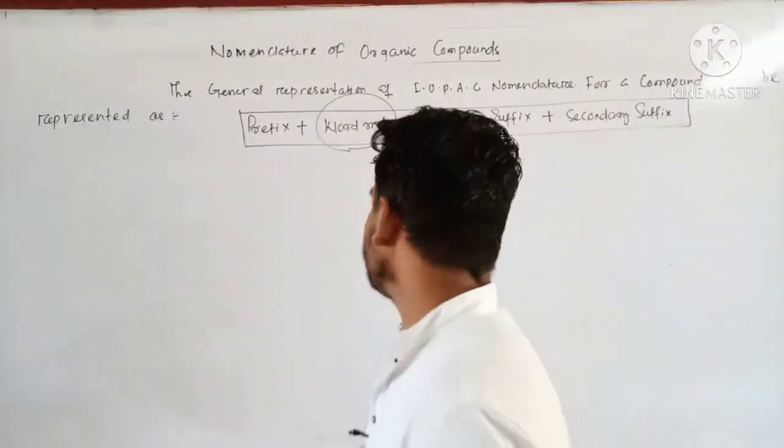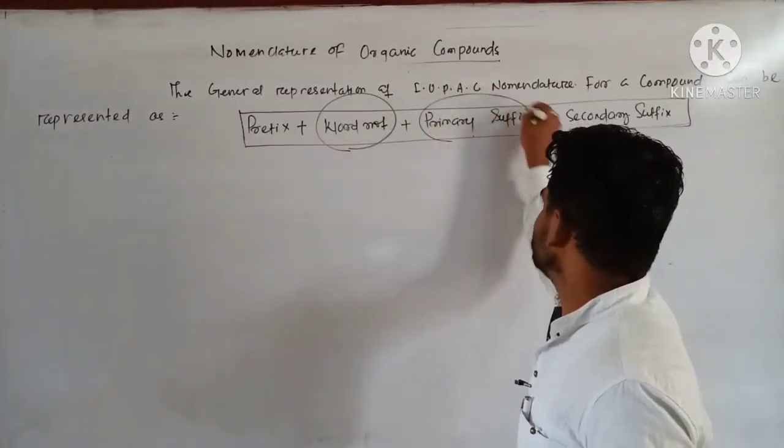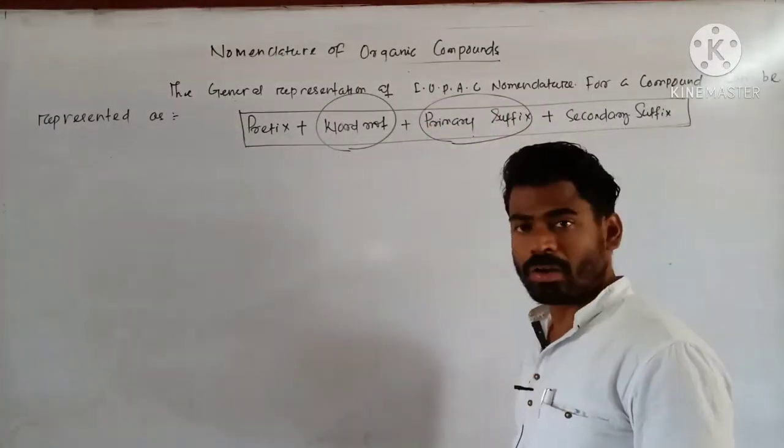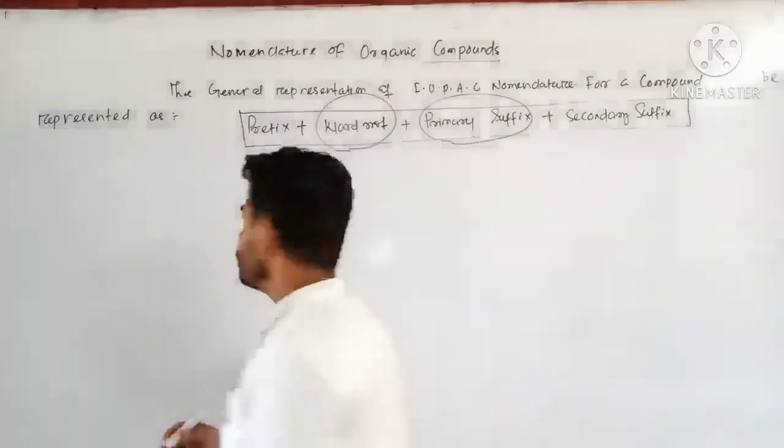So next we will see primary suffix, that is added to the word root. Primary suffix.